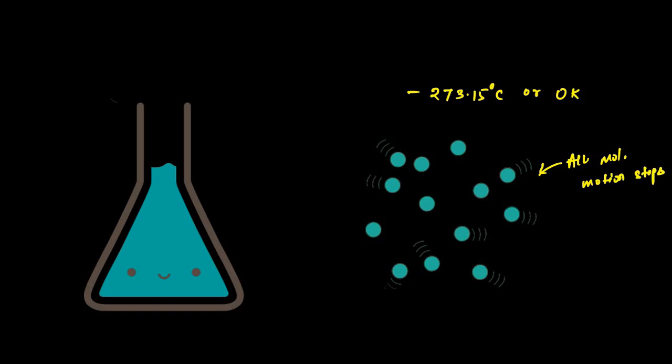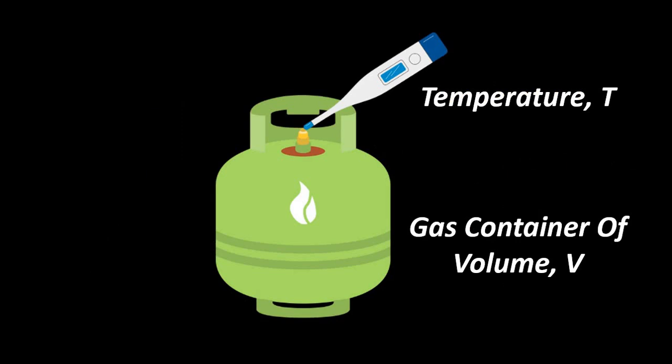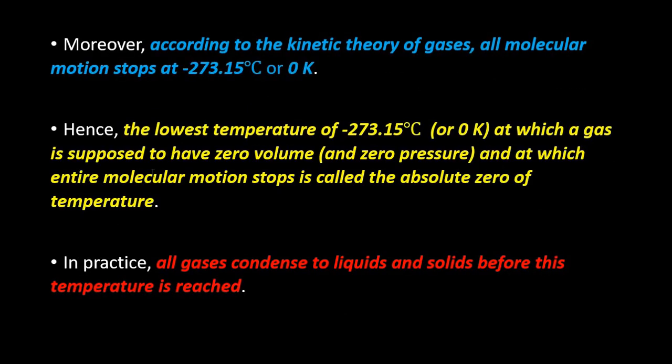The lowest possible temperature, at which a gas can have zero volume, zero pressure, at which the entire molecular motion stops, is called the absolute zero temperature, minus 273.15 degrees Celsius or 0 Kelvin.